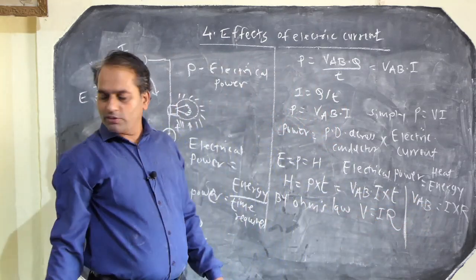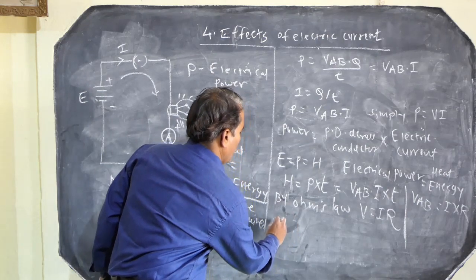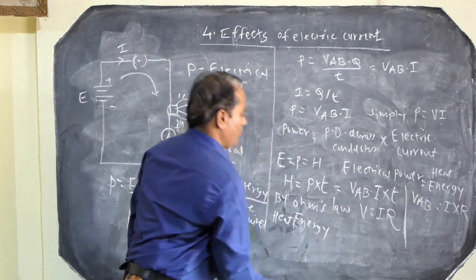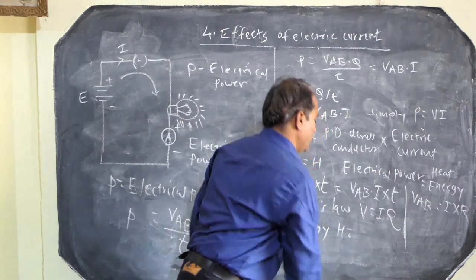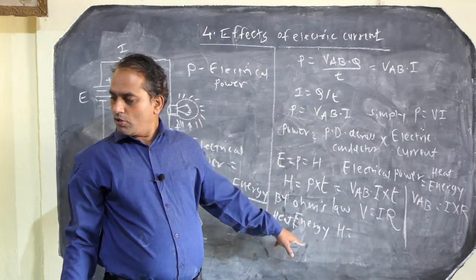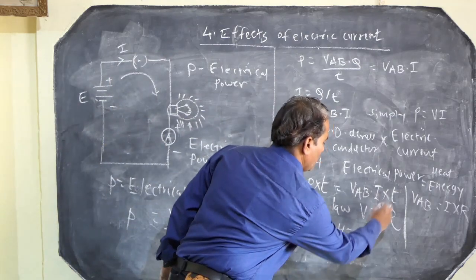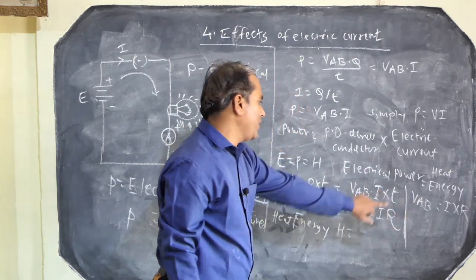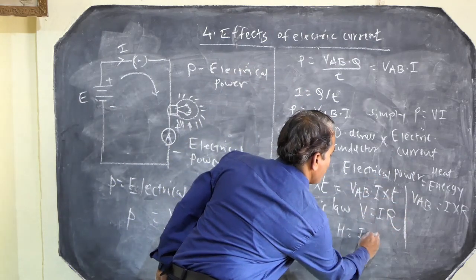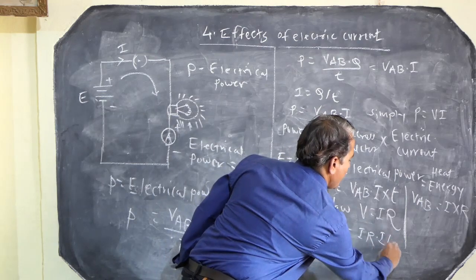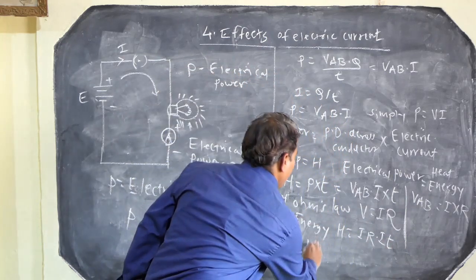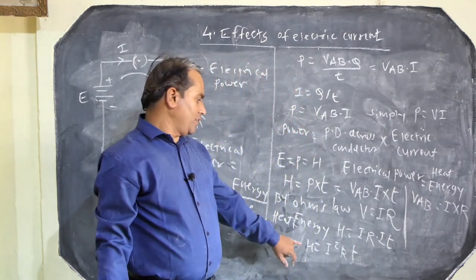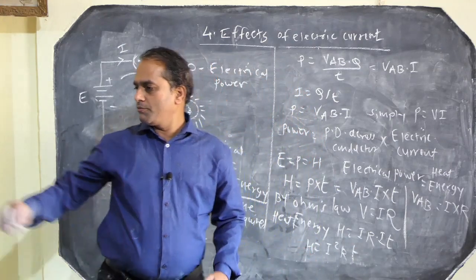Therefore the heat energy H equals VAB I T, so H equals I into R into T, or H equals I square RT.